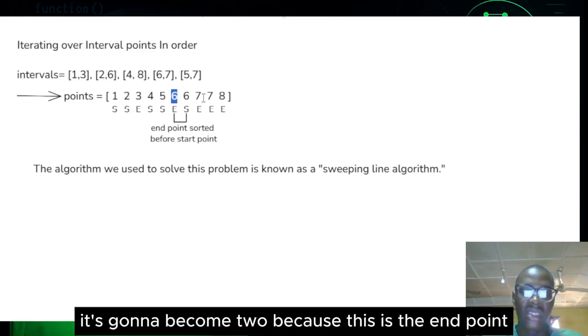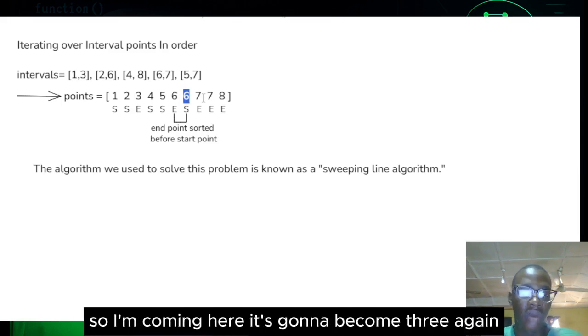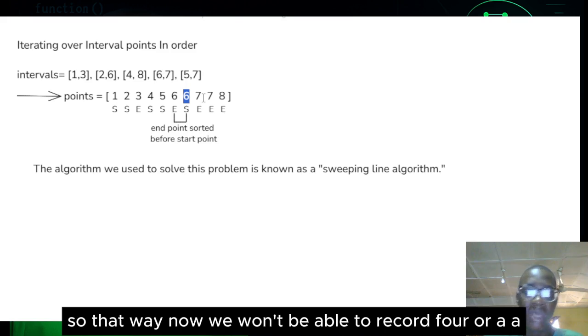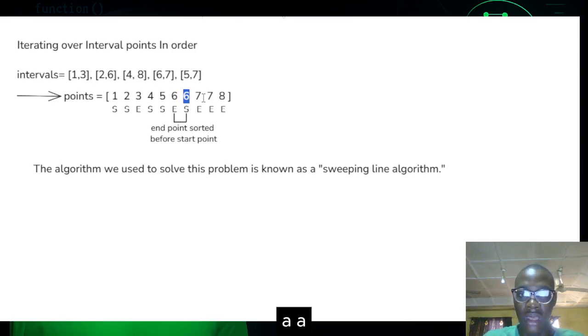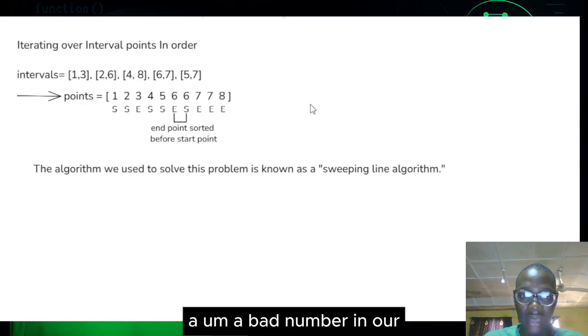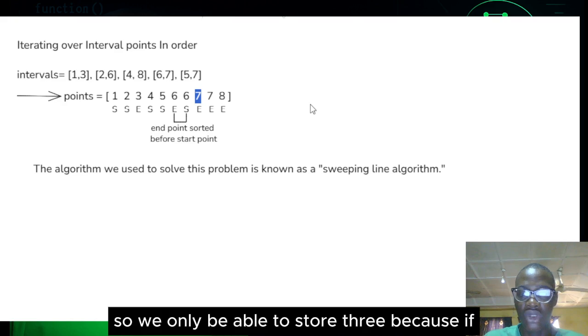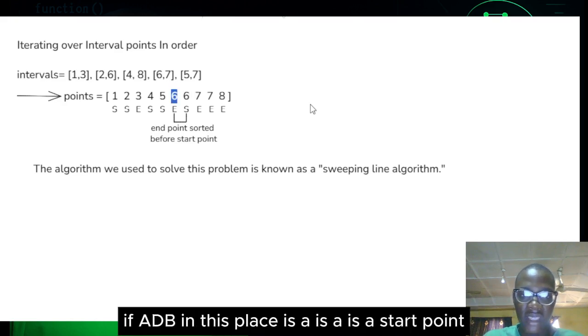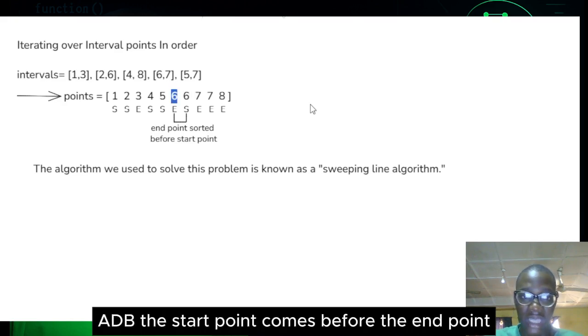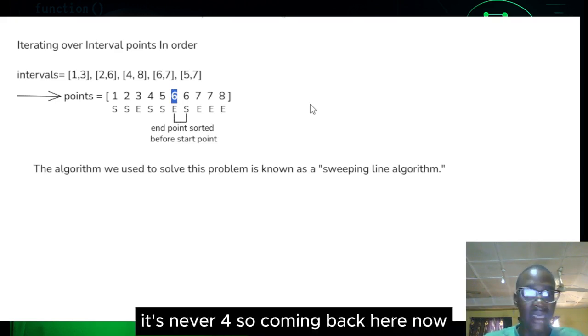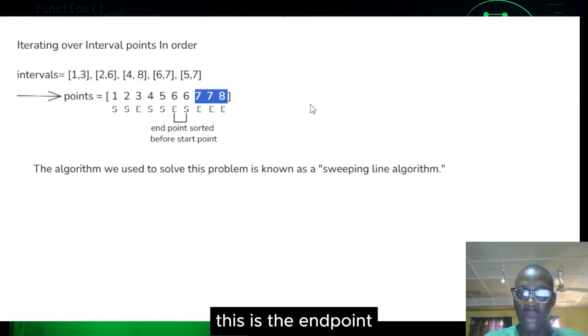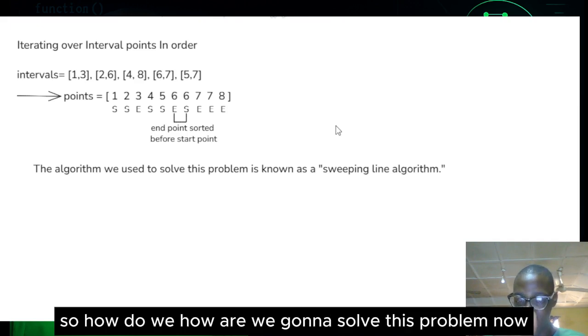So the end coming here is going to become 2 because this is the end point. And the end coming here is going to become 3 again. So that way we won't be able to record a 4 or a bad number; we'll only be able to store 3, because had this place been a start point, had the start point come before the end point, it would be 4. Meanwhile, it's never 4. So coming back here, this is the end point, this is the end point, this is the end point. So how are we going to solve this problem now?